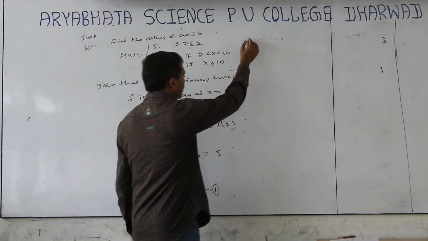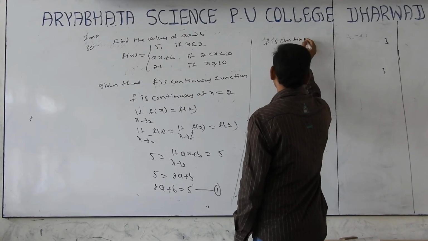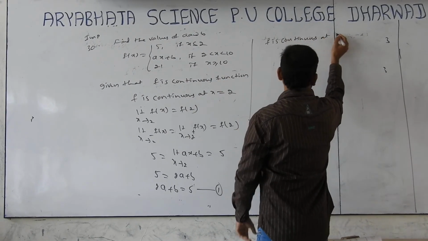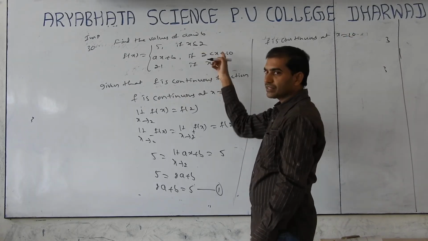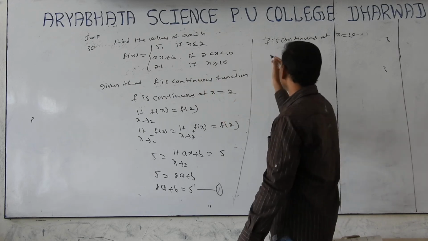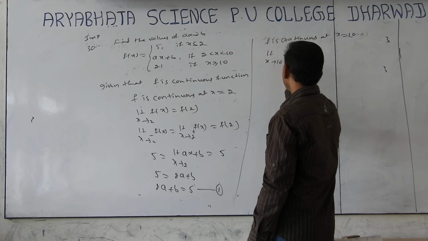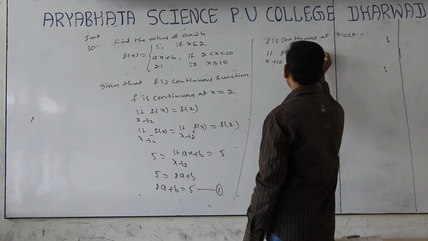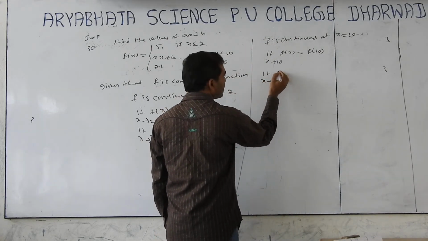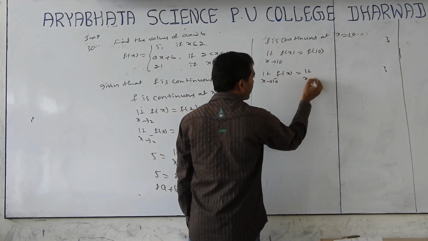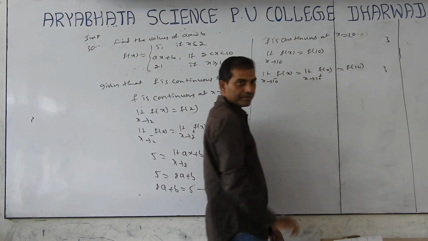Next, f is continuous at one more point, x equal to 10. Given that it is continuous everywhere, at 10 also it is continuous. 10 means changing at left and right. Limit of x tends to 10 of f of x equals f of 10. Limit of x tends to 10 minus f of x, limit of x tends to 10 plus f of x, equals f of 10.